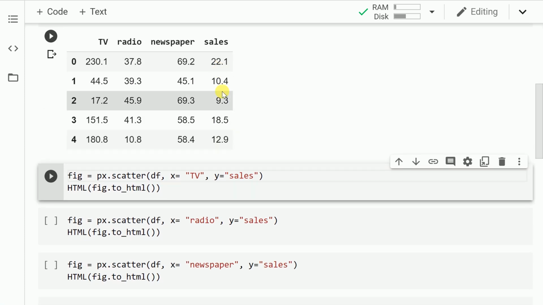As you can clearly see, my data frame has 4 columns: TV, radio, newspaper and sales. My last column, which is the sales column, is the target column. So using the 3 feature columns, that is TV, radio and newspaper, I want to predict the value of the final column, which is my sales column. If you look at the values of the sales column, all of them are continuous in nature. It doesn't have discrete values like 0, 1 or something of that sort. So it's clearly a regression problem that I'm trying to solve.